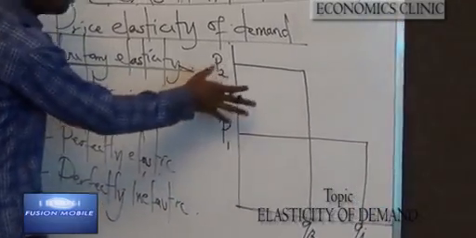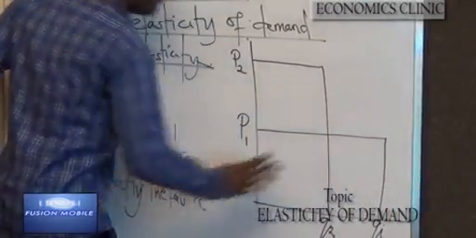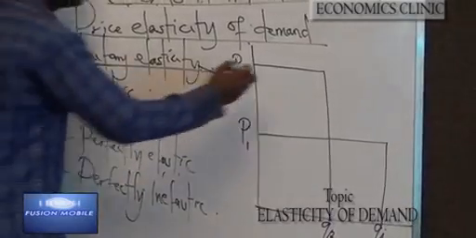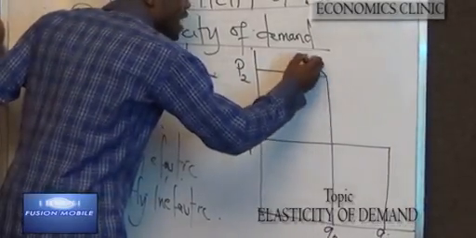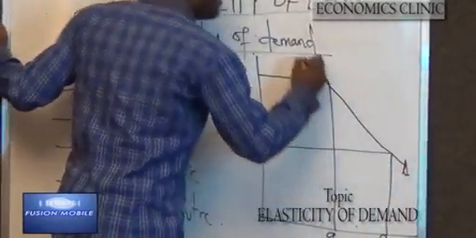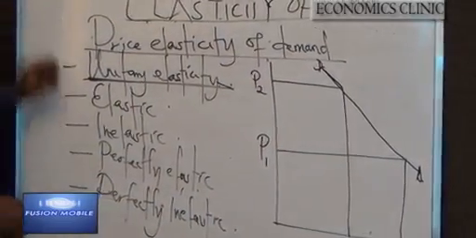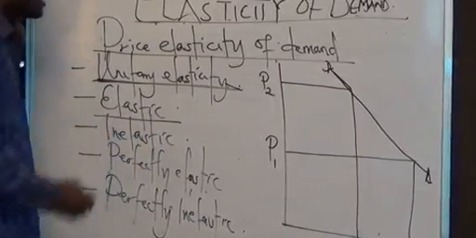Now you notice that the size of what we have here is equal to the size of what you have here. So when you have graphs drawn this way, it means demand is unitary. The next is elastic.